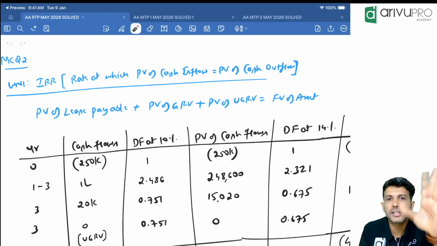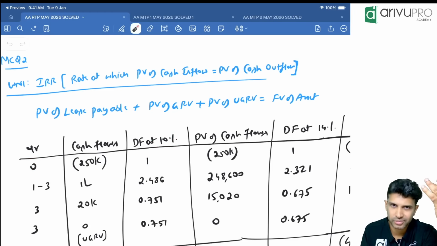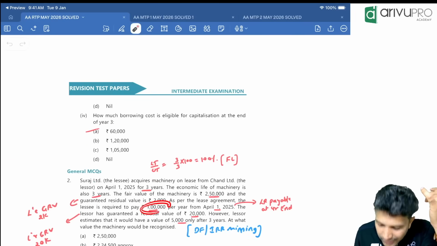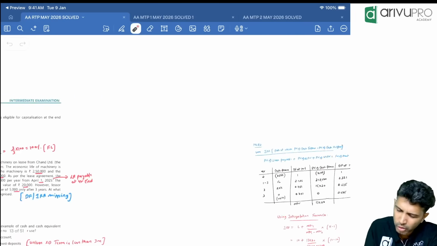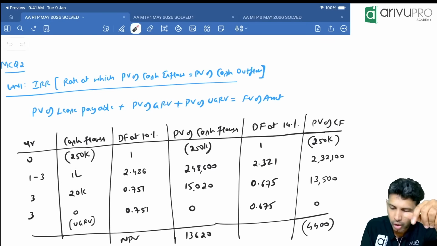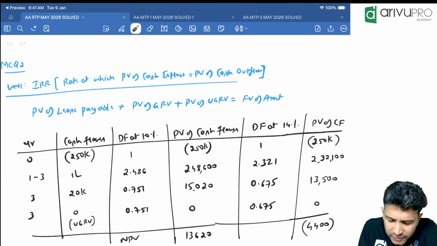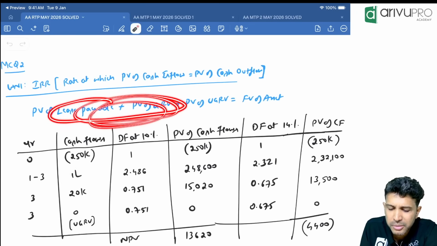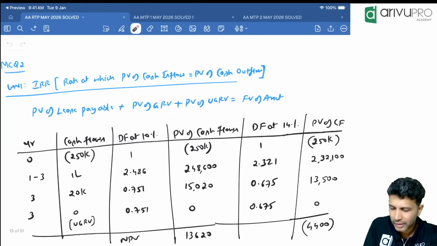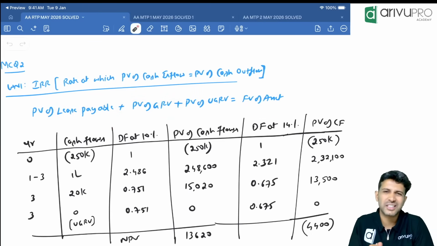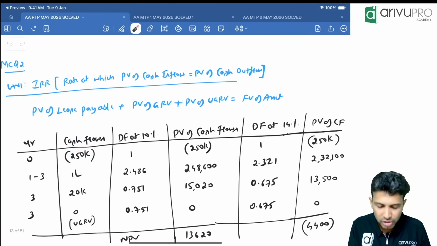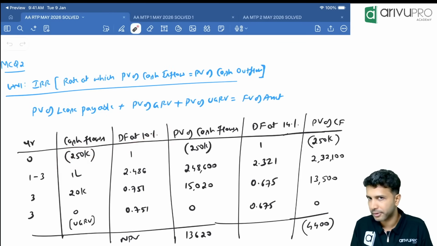Then for 3 years, the lessor is going to receive lease rentals. How much lease rental? Lease rental is 1 lakh rupees. It's the same amount, so when the amount is the same every year, we can use PVAF. There's an inflow, so a positive number. These numbers are positive inflows for the lessor. The fair value automatically becomes an outflow, because if the lessor has to buy the asset, he has to pay this much money. Hence, we interpret fair value as a negative number here.